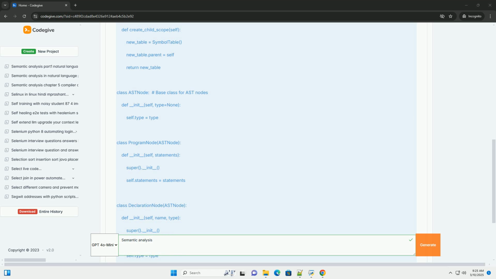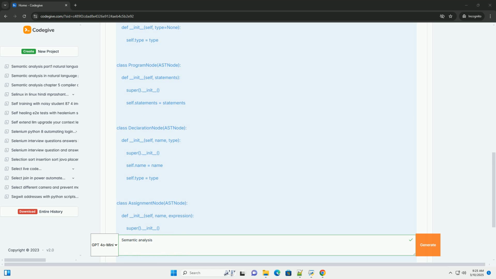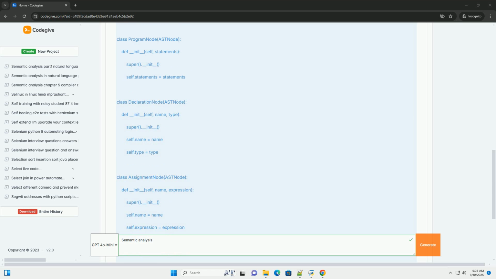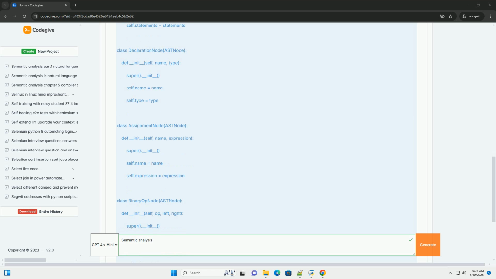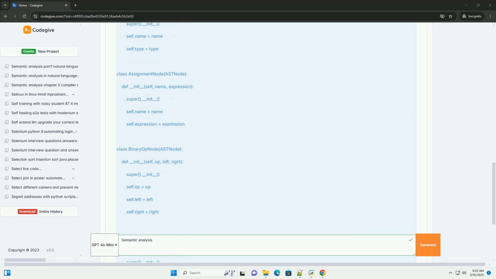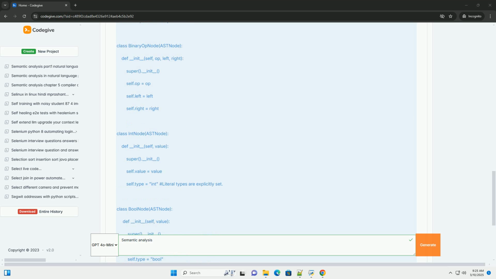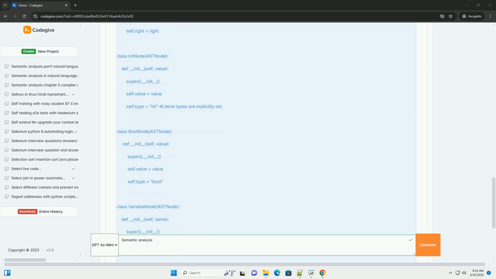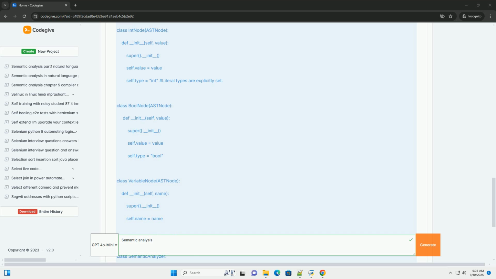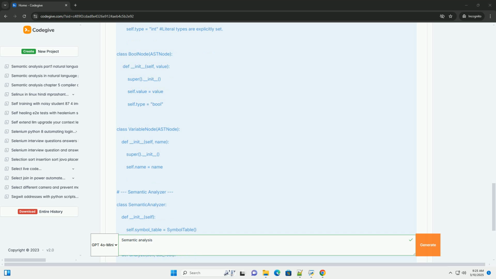While lexical analysis tokenizes the source code and parsing creates a syntax tree, usually an abstract syntax tree or AST, semantic analysis goes deeper to ensure that the code actually means something valid and meaningful according to the programming language's rules. It checks for errors that are not caught by the earlier phases, focusing on the meaning and consistency of the program. Key goals of semantic analysis: